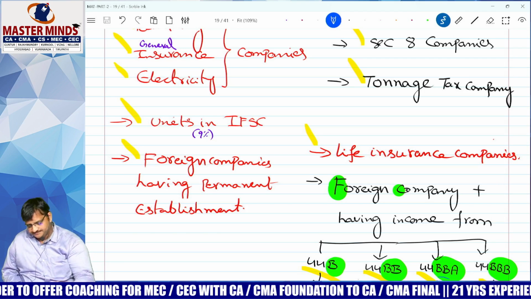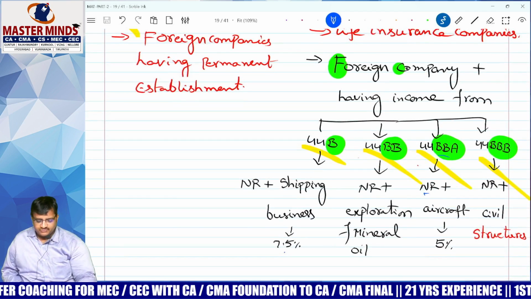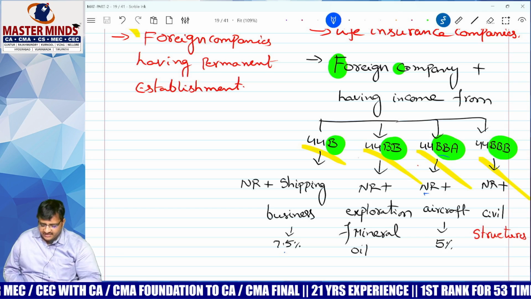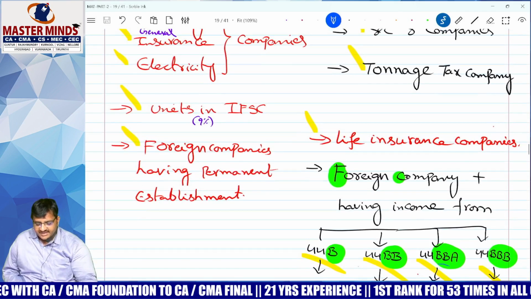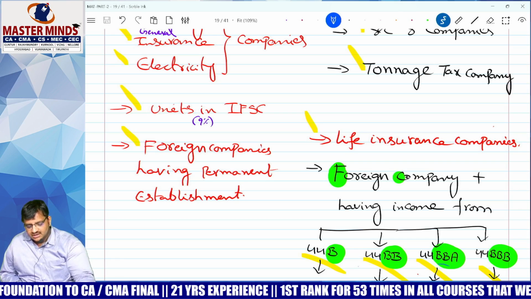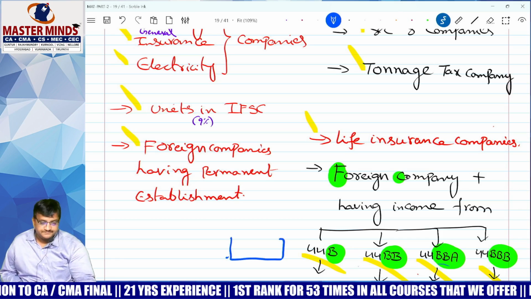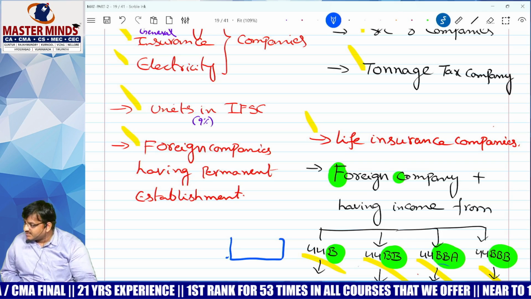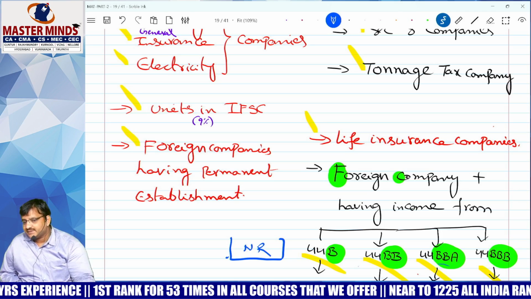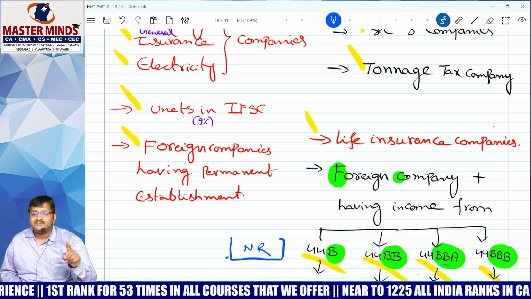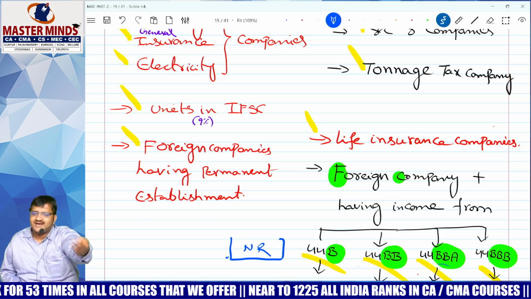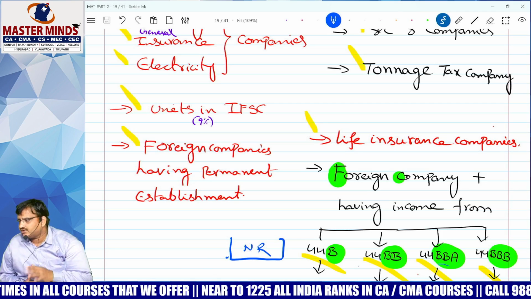Okay, clear. Next, a foreign company which has income under section 44B, 44BB, 44BBA, 44BBB. Come again. 44B: B for boat. Non-resident carrying on shipping business. You have to memorize the section numbers also, that is the reason I am telling you all these things. Presumptive income is applicable for a non-resident carrying on shipping business. In that case MAT provisions are not applicable. Happily, you can follow the provisions of section 44B.